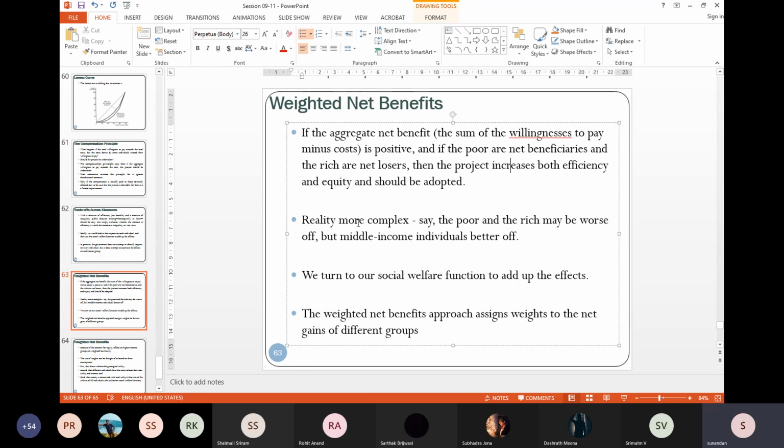But in reality, you have a little more complex problem. Say both poor and rich are worse off. Only the middle income group or the middle class are better off. So take for example a policy where you increase the price of petroleum and reduce and subsidize public transport in towns and cities.